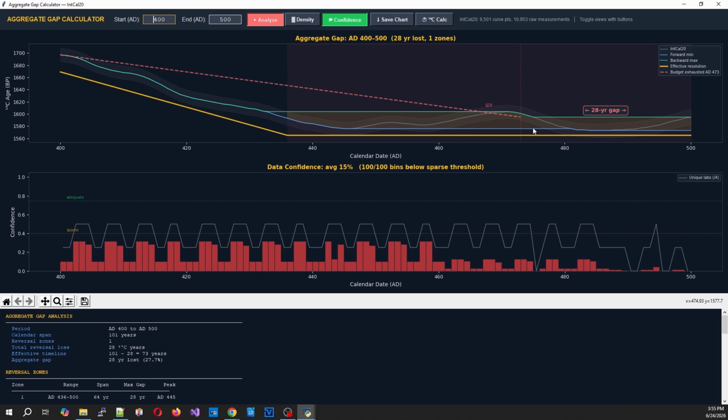It's complete baloney. They don't have any data that proves that. A lot of times this is one tree sample that they take 10 different cores from. They mush rings together. It's garbage. And a lot of it's garbage data from the 90s. Also, interestingly, around the fall of Rome, 400 to 500 AD, we're missing 28 years. So they tell us there's 100 years in the timeline. There's only 72.